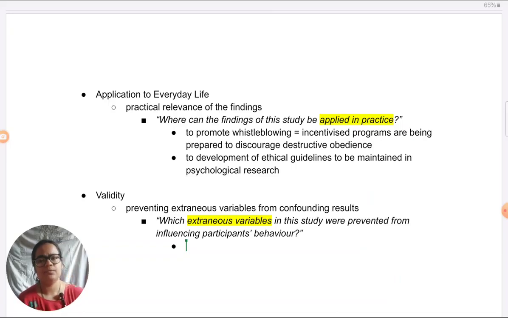Other could be what we call a submissive type of personality, whereby the person is not assertive enough to be able to stand up and say no. They fear saying no. It's not about authority figures in particular. In general, they are the agreeable type of people who find it difficult to refuse anybody, any requests or any orders. So again, it can be something to do with their personality.